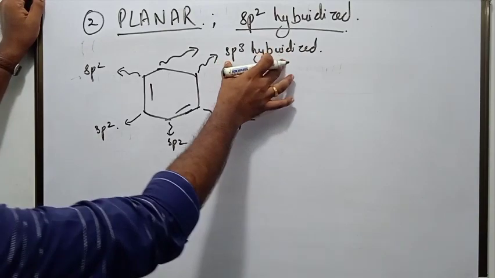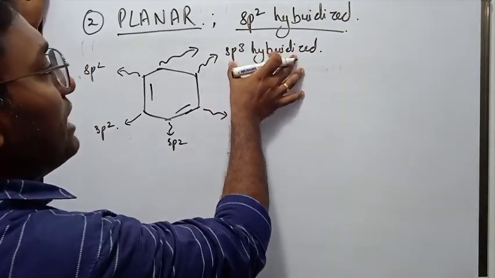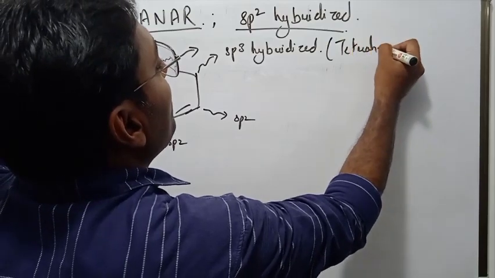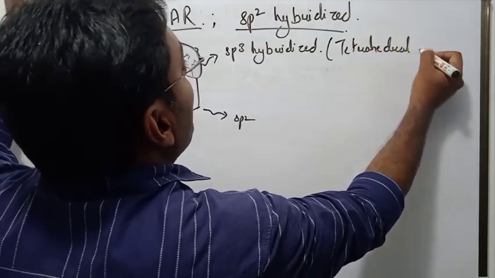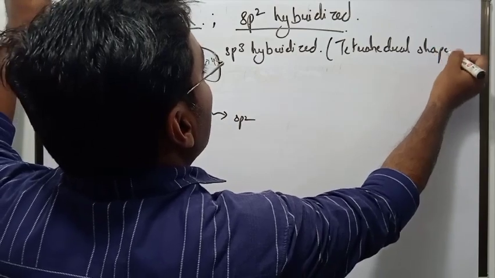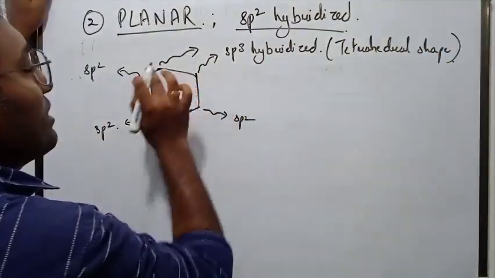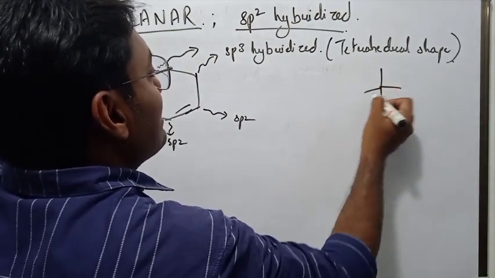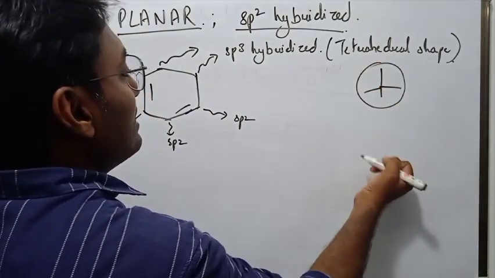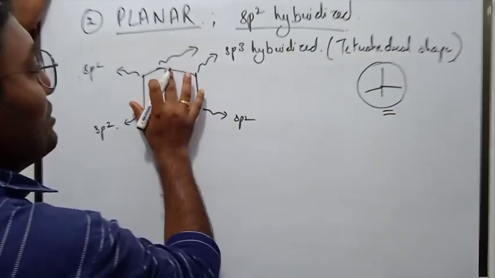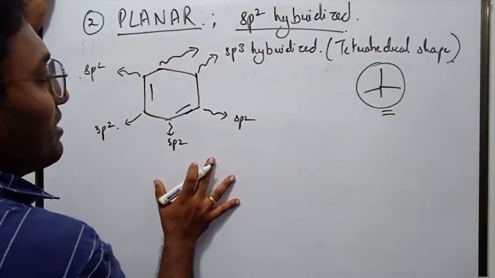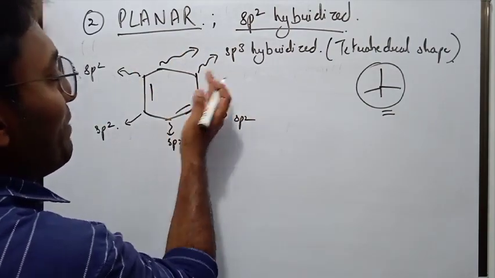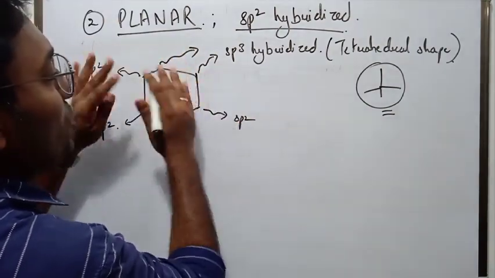Now what is the shape of sp3 hybridization? Tetrahedral shape. So groups are arranged in a tetrahedral shape here and here. It's a 3D shape. So this molecule is not at all planar, and ample delocalization is not possible.